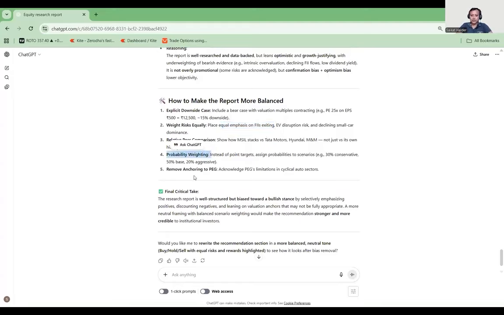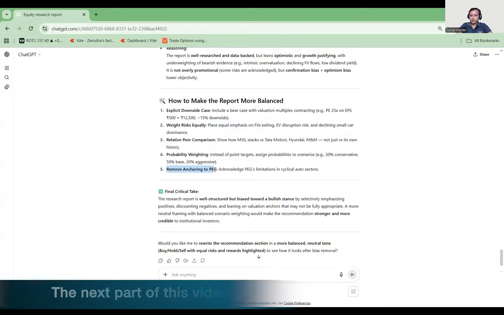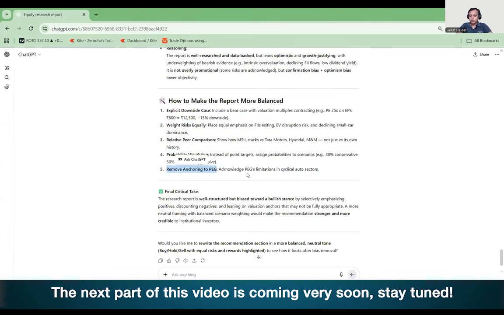Okay, so you can see over here. Now you can also remove the PEG, because it has given the most emphasis to the PEG ratio. Let's ignore the PEG ratio and do the further analysis. It can give you another, further analysis, just using this prompt.